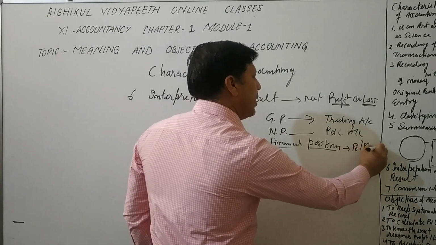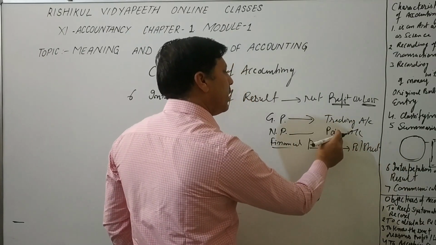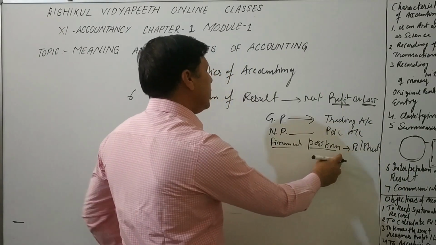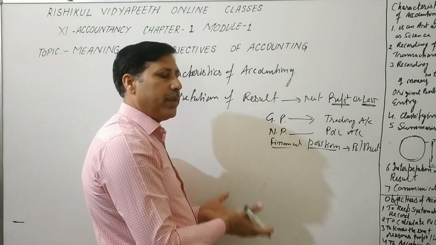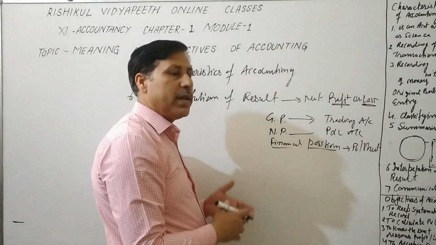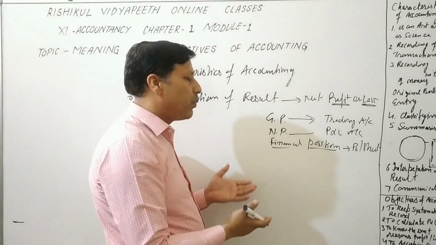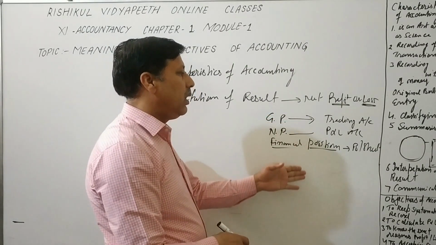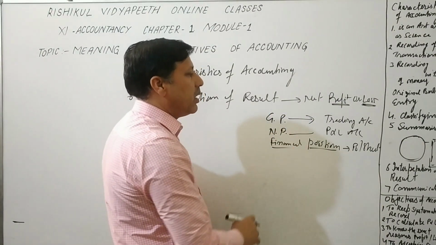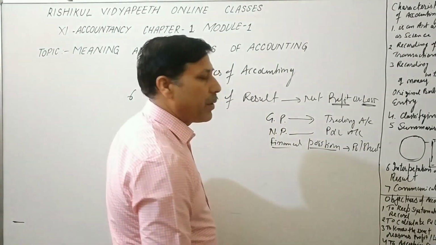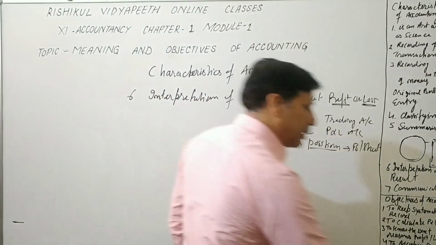Balance sheet. These are 3 accounts: trading account, profit and loss account and balance sheet. They interpret the result. They tell us what is happening in business. We are in profit, we are in loss, what is our position, what we have to pay, what we have to receive. All things are known with the help of these accounts, that is called interpretation of the result. And last, that is